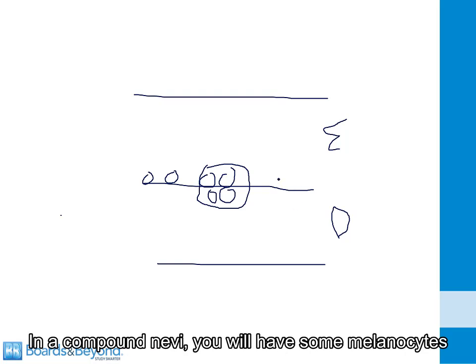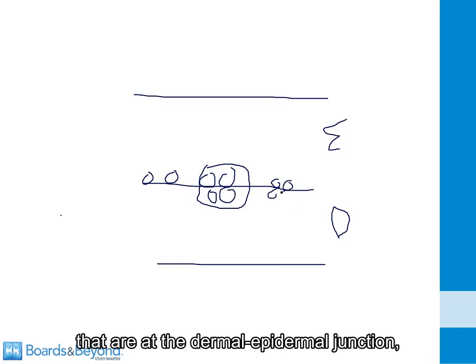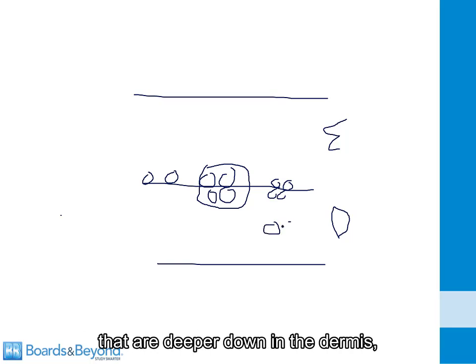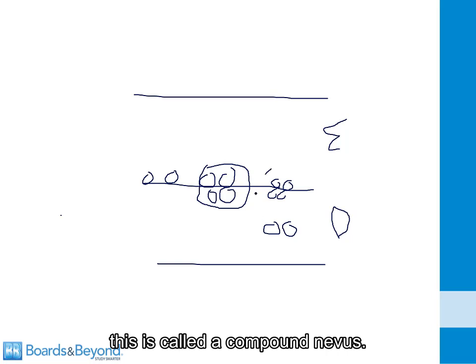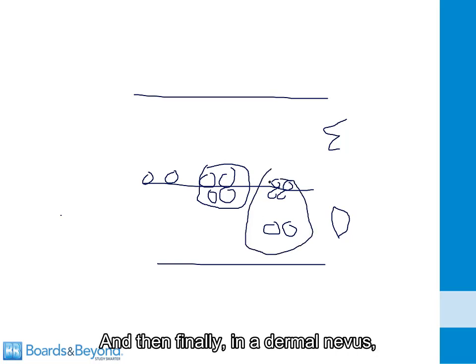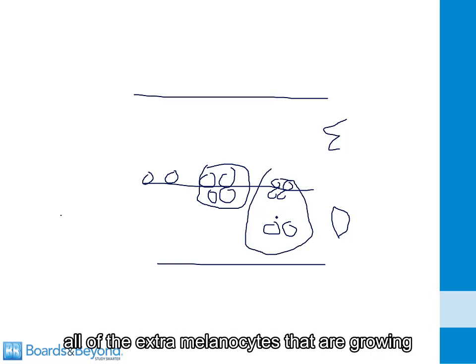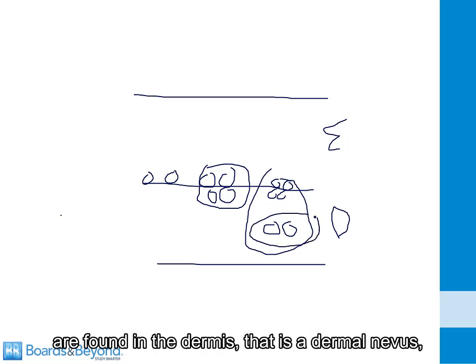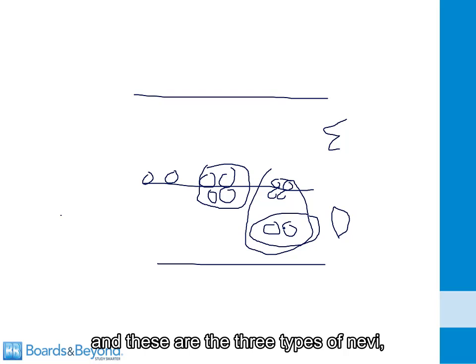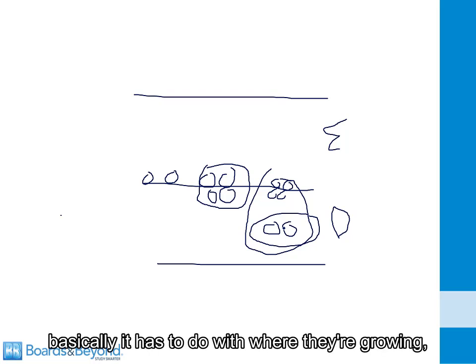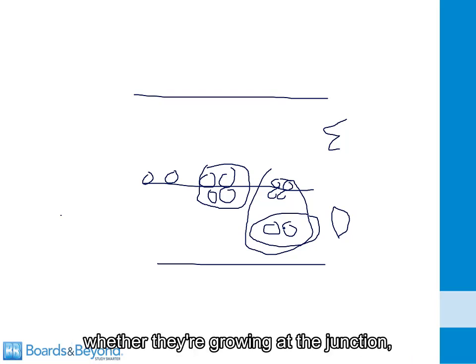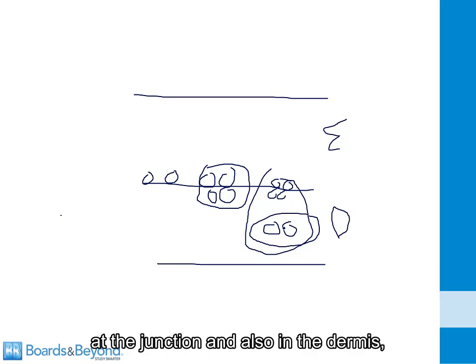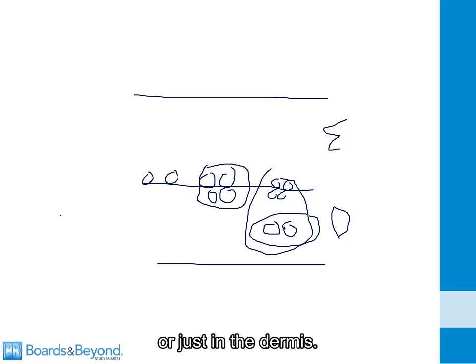In a compound nevus, you will have some melanocytes that are at the dermal-epidermal junction, but then you will have others that are deeper down in the dermis. This is called a compound nevus. And then finally, in a dermal nevus, all of the extra melanocytes that are growing are found in the dermis. That is a dermal nevus. And these are the three types of nevi. Basically, it has to do with where they're growing, whether they're growing at the junction and also in the dermis, or just in the dermis.